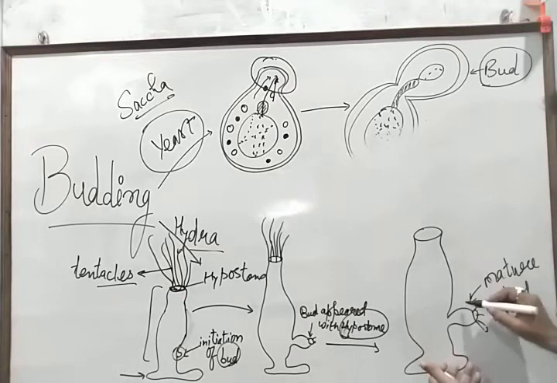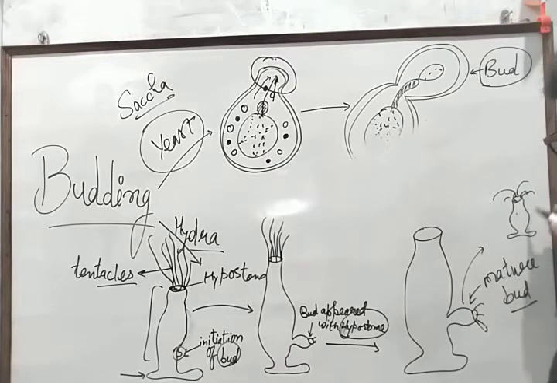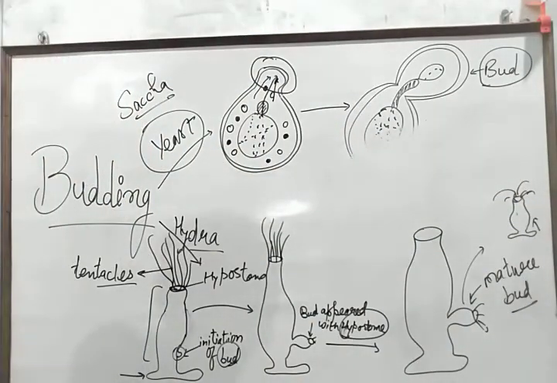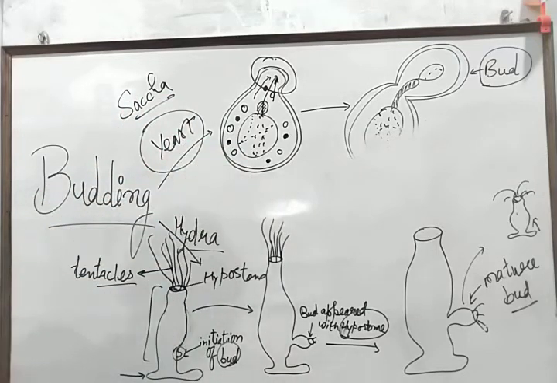On maturation, it gets detached from the parent body and attaches itself to the holdfast or some structure and begins to grow. Now this is a mature, or you can say the daughter Hydra. So in this way, asexual reproduction in some specialized manner in yeast and Hydra takes place.